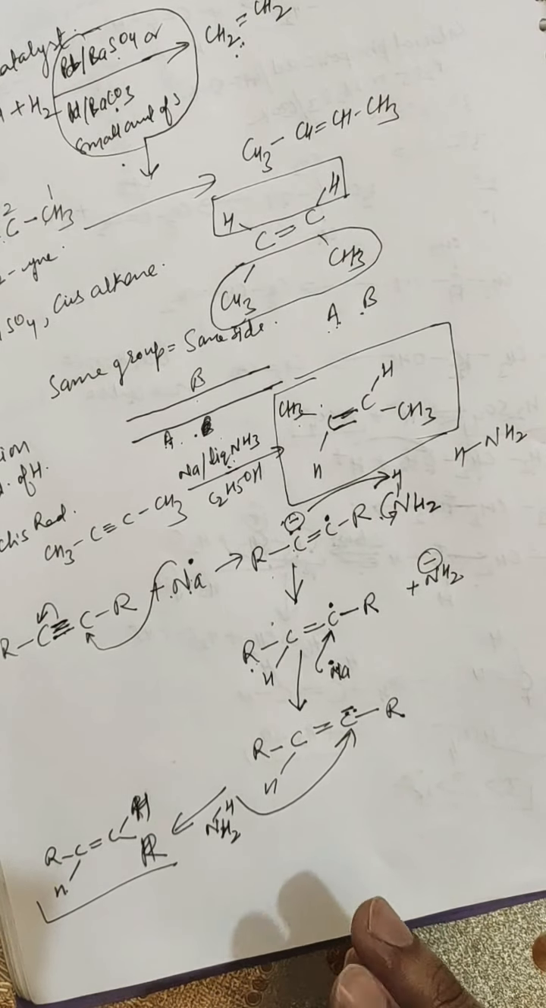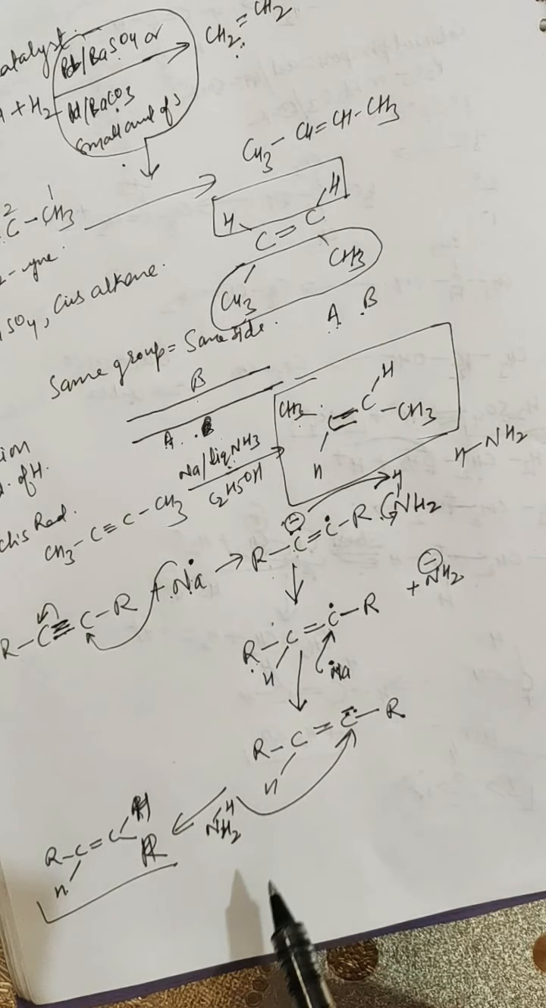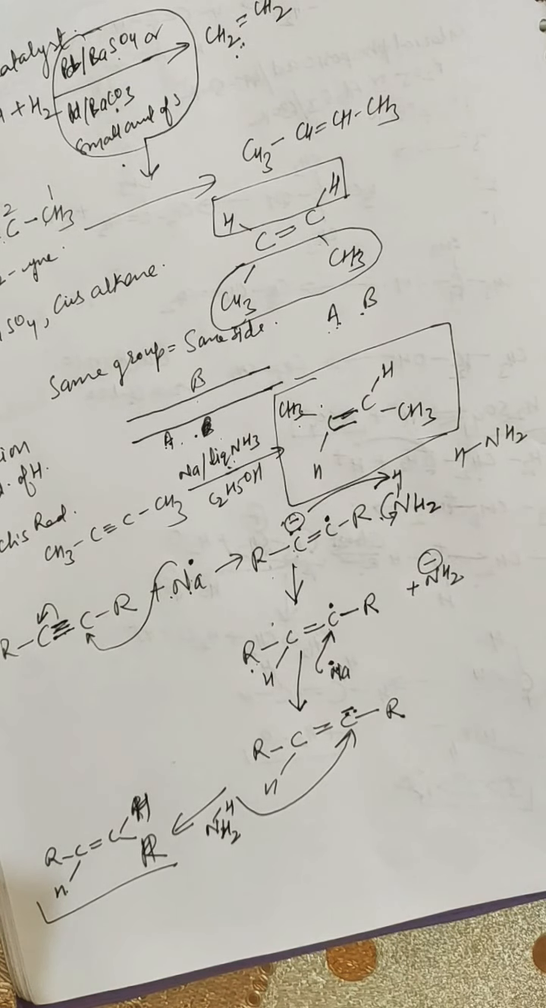So in the first step, the alkyne takes up an electron from the sodium atom to form an ion radical, which accepts a proton from the ammonia molecule to form a free radical. In the second step, the free radical accepts an electron from the metal atom to form an anion, which then takes a proton from the ammonia to form the trans alkene. So the product is the trans alkene. So there is a little bit of difference.